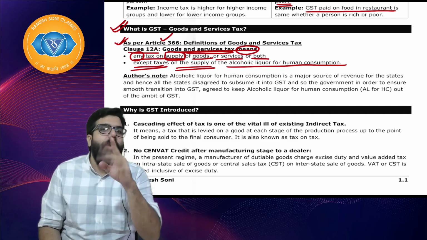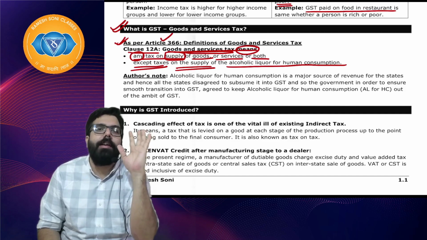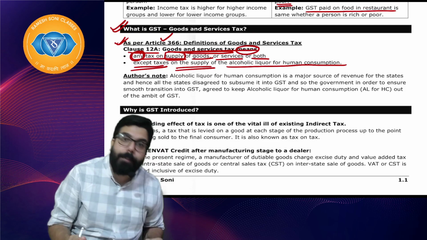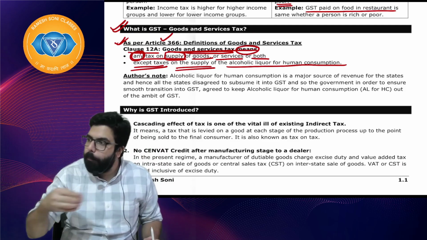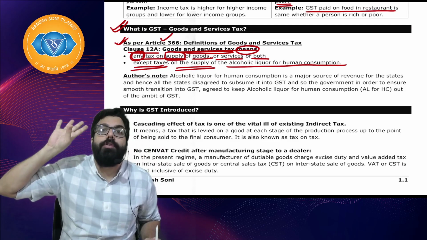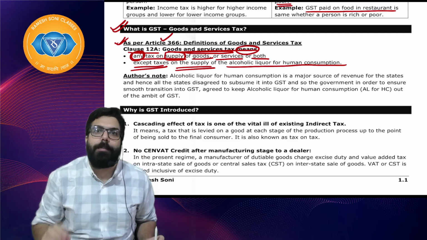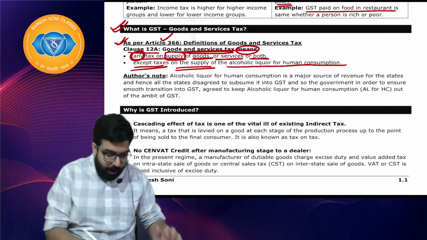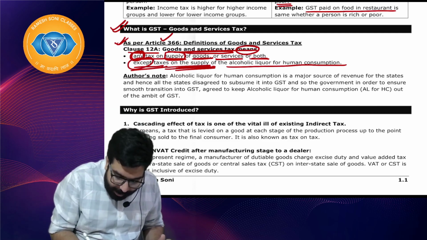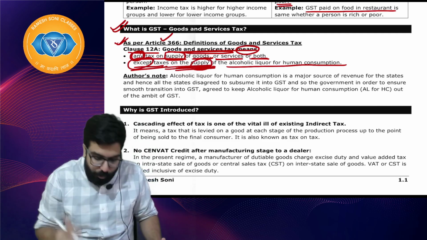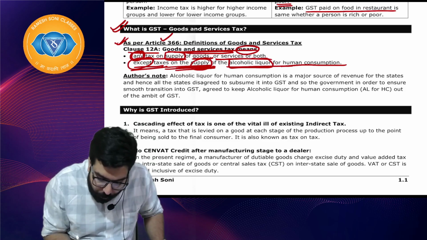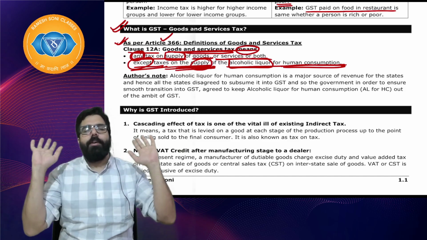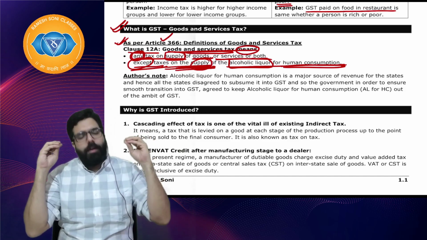GST cannot be levied. Why, Baba? Because in the constitution only it is written, goods and service tax means any tax on supply. Supply means sale, transfer, barter, whatever you do with goods. It is included in the definition of supply. You will see later. Of goods or service or both, except tax on supply means whenever there is a sale of alcoholic liquor for human consumption, you cannot charge GST. Please remember, happy or sad, Baba, rich or poor, a person will drink.